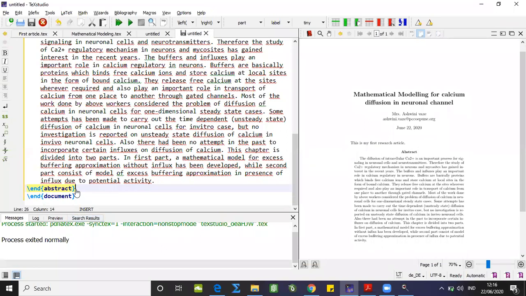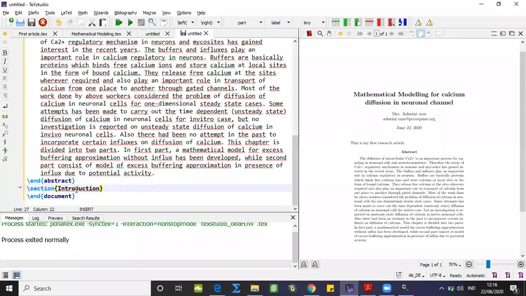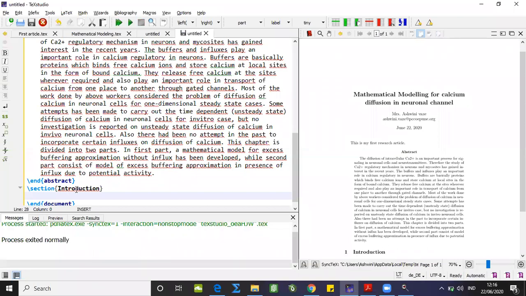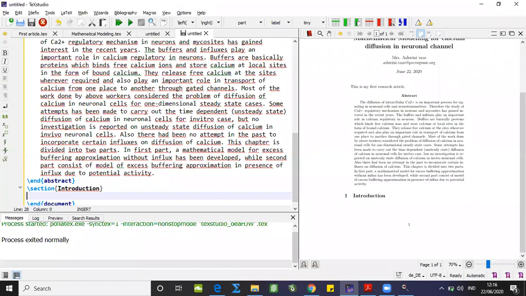Now here I'm using that command, section introduction. I have typed this particular command, and now let me run this part. I'll just confirm how much time I'm having so that I can go through the contents of this research article quickly.